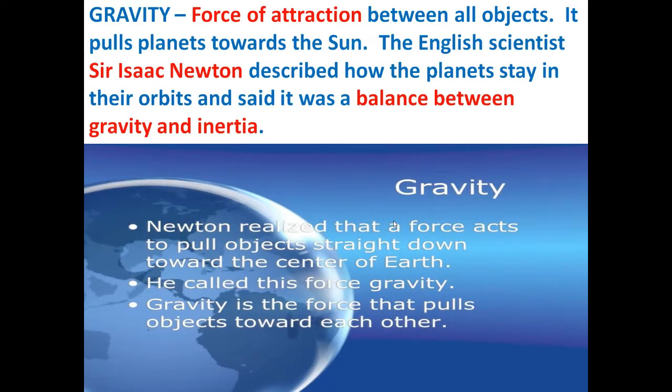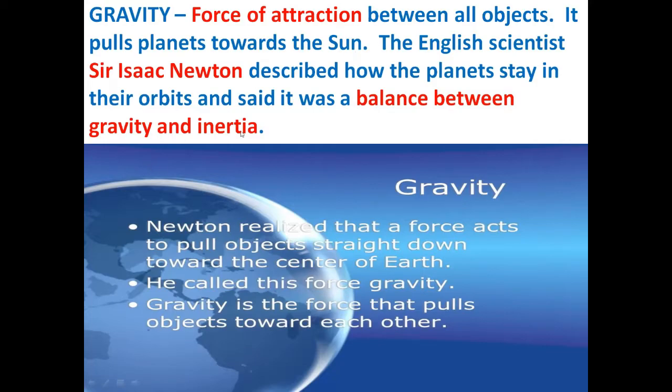Next, the English scientist by the name Sir Isaac Newton described how the planets stay in their orbits and said that it was a balance between gravity and inertia. It was the balance between gravity and inertia which keeps the planets in their orbits. What is gravity? Gravity is the force of attraction between all objects. Because of gravity, the planets are pulled towards the sun.